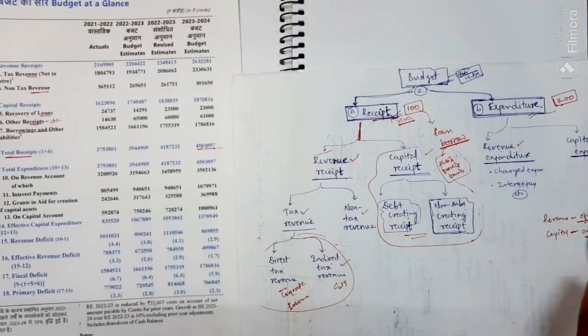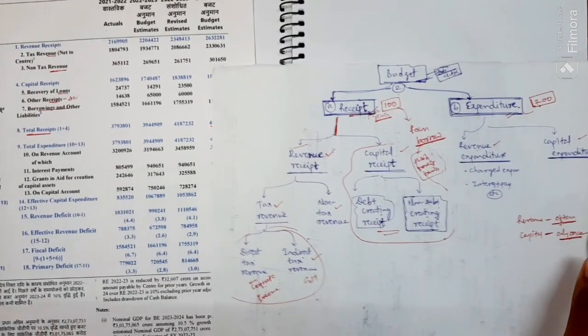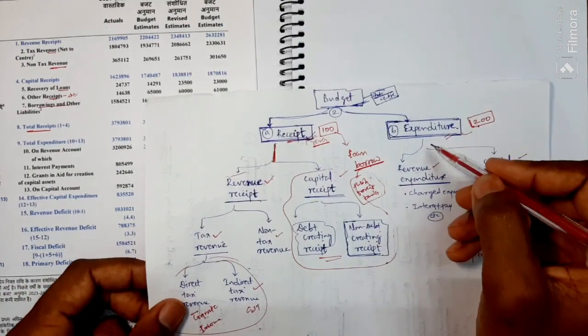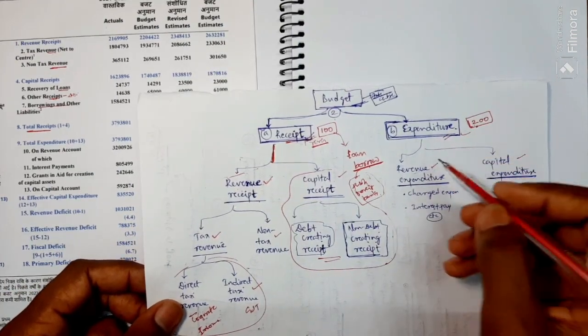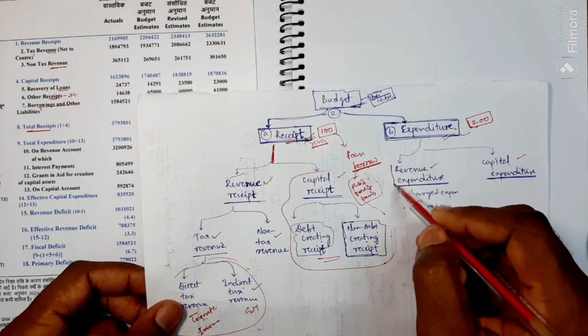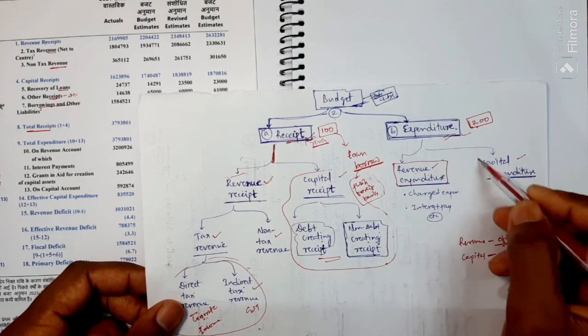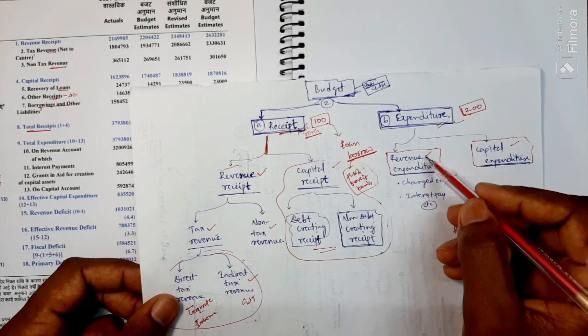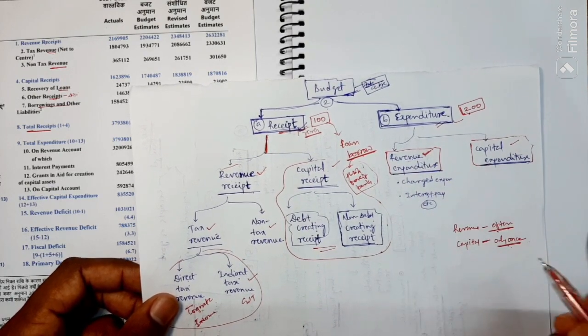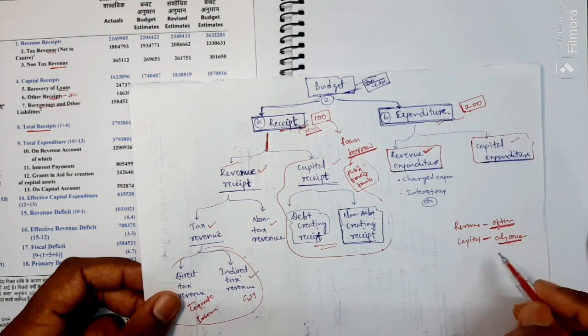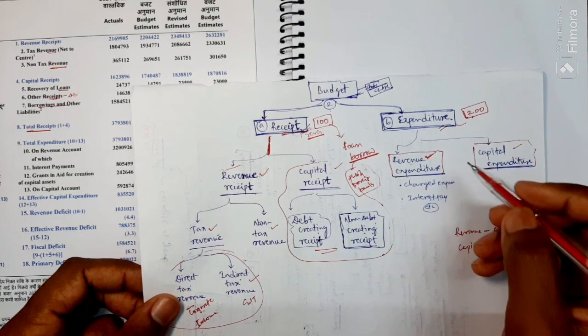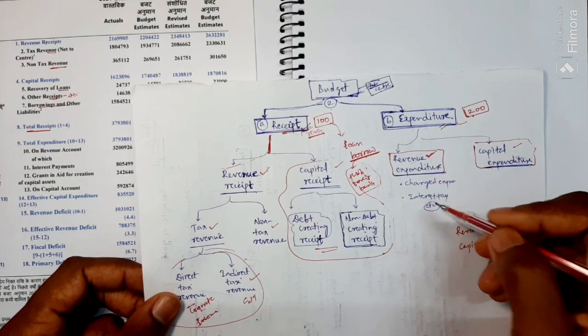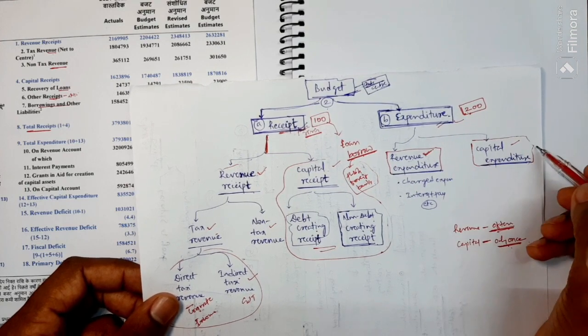The expenditure part is very easy. Expenditure has two components: revenue expenditure and capital expenditure. Revenue means often, transactions happening very periodically.